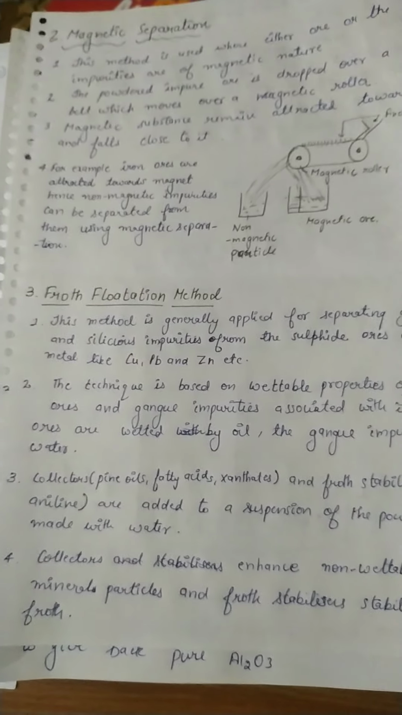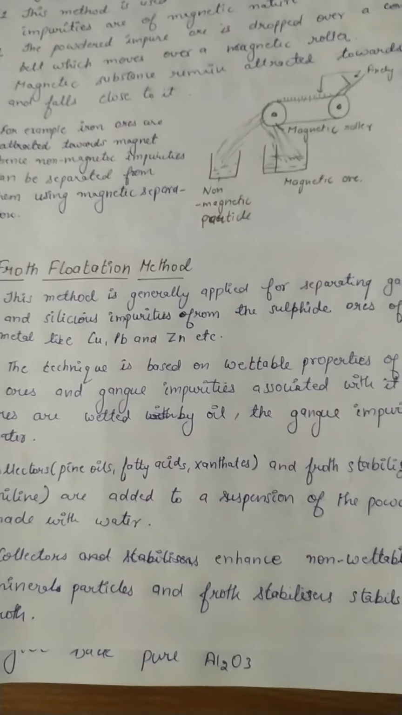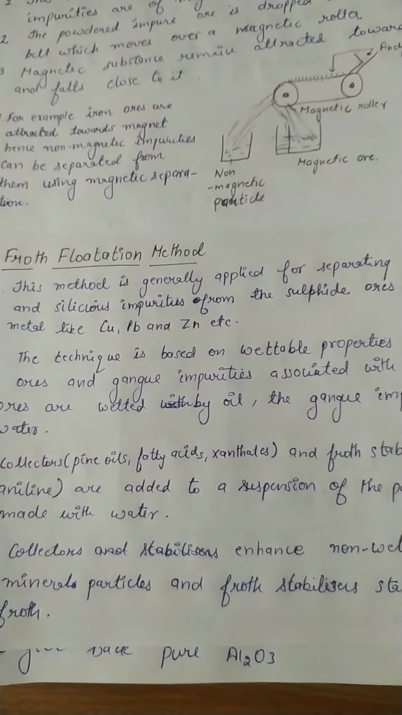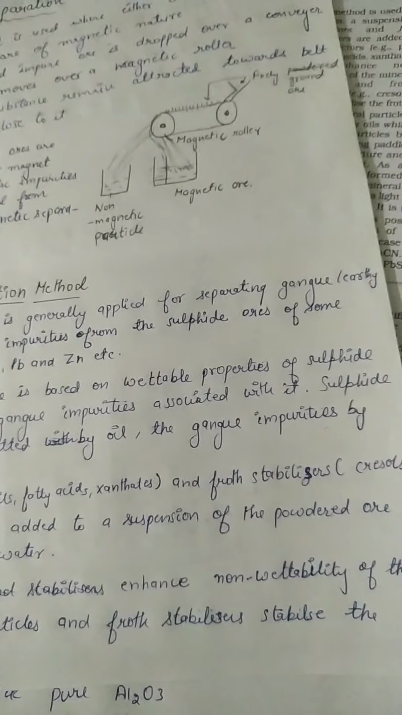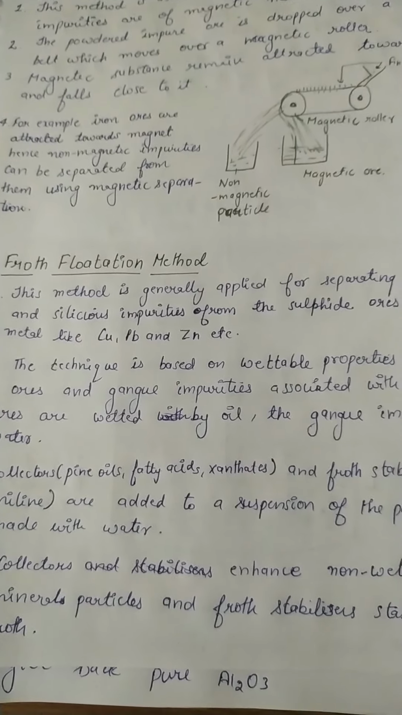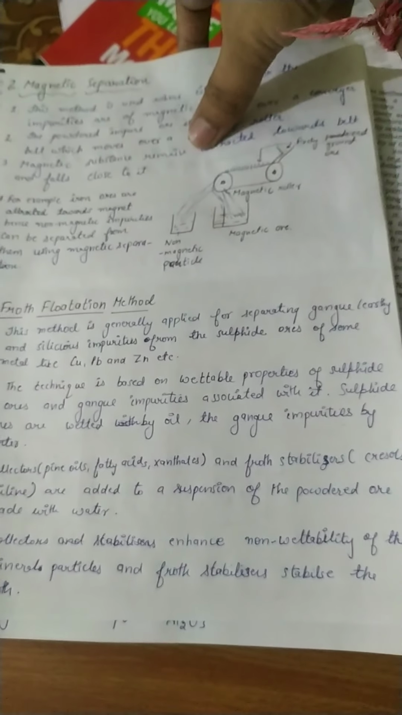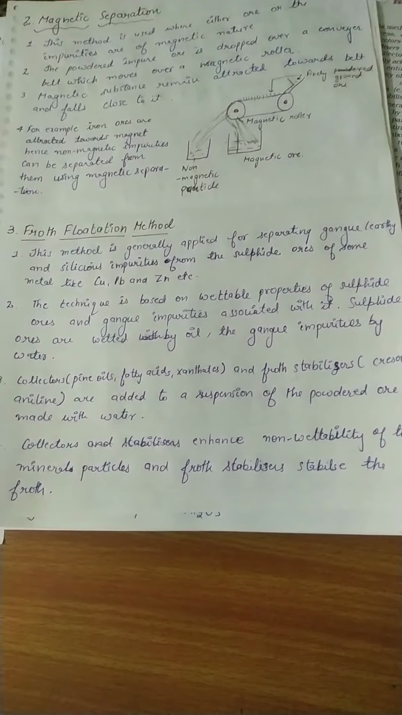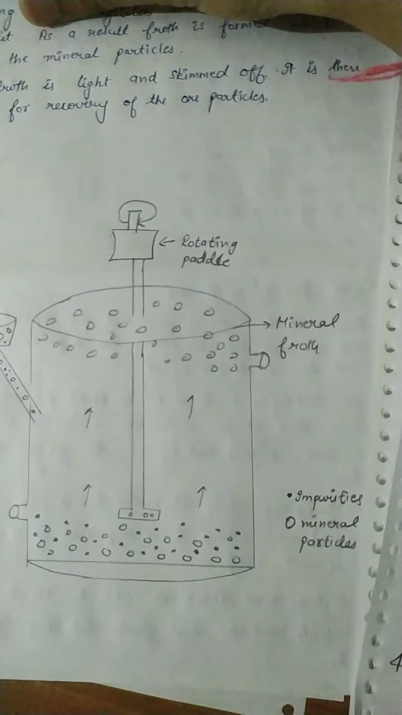What is the importance of the collector and the stabilizer added? Here the collector is pine oil, fatty acids or xanthates, whereas the froth stabilizer is creosotes or aniline. The importance of adding the collector is that it enhances the non-wettability of the mineral particles, whereas the stabilizer stabilizes the froth. Froth means jhag.